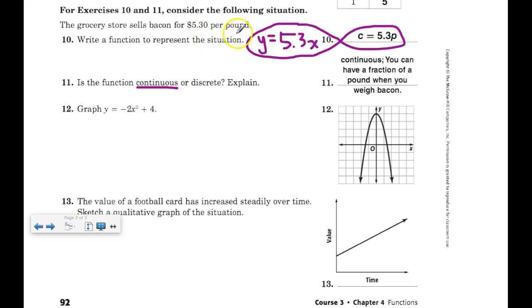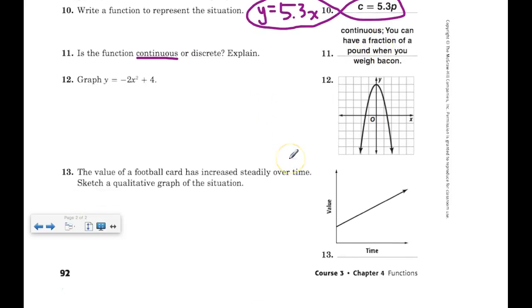So I'm not going to go to the store and buy exactly a pound. If I do, that means the deli guy is an ace and can measure exactly 1 pound. But generally speaking, it's usually a little over or a little under, regardless of the number of pounds. So it's going to be a decimal or a fraction value of pounds, which means it's not going to be exactly $5.30. So it's continuous because you can have a fraction of a pound when you weigh bacon. Very simply put, continuous means you can break those up into fraction or decimal values.